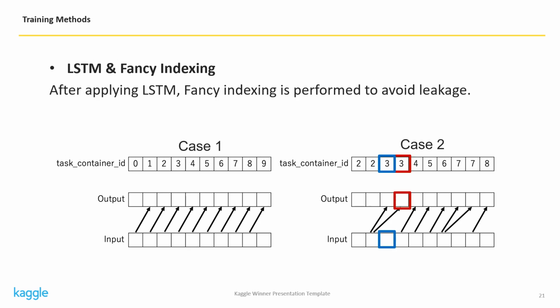In the case 2, for example, the fourth element of the output is not the third element of the input, as the fourth and the third input share the same task container ID.